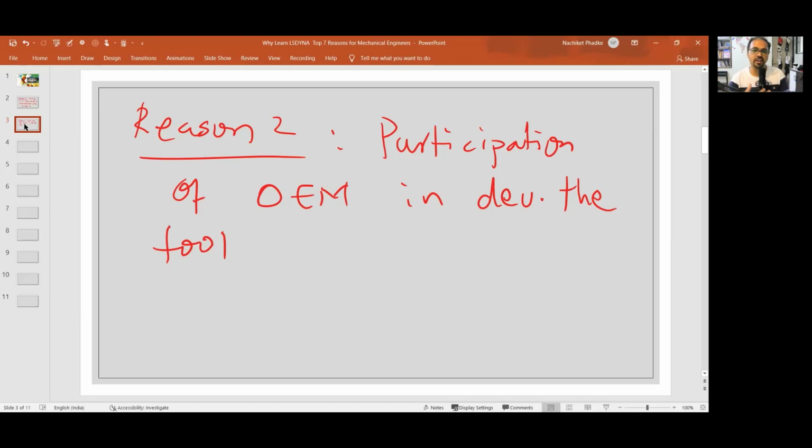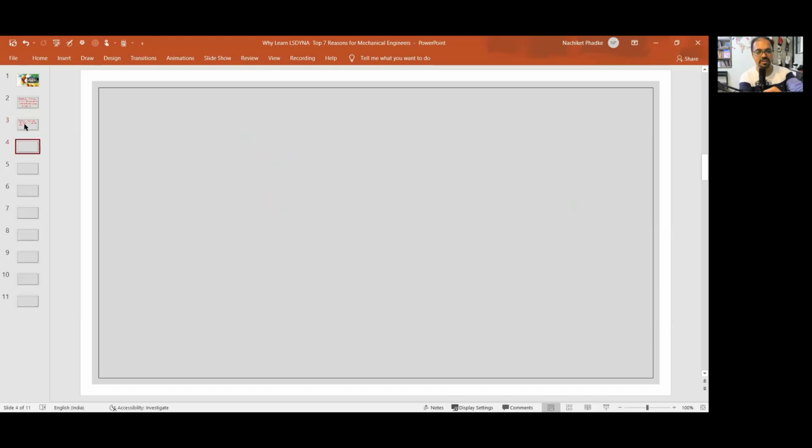Daimler participated in a huge way. All OEMs from the US are dominantly using LS-DYNA. All OEMs from Europe except Renault Nissan. Nissan is of course not European, but they have an alliance. So Renault, Nissan and Volkswagen are not using LS-DYNA. But other than that, every single electric vehicle company is using LS-DYNA for their crashworthiness studies, including Tesla, including Arrival, including everyone who is a leader in their own EV space. Fine. Let's come to reason number 3.